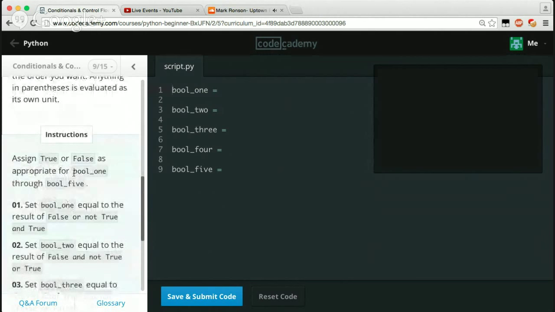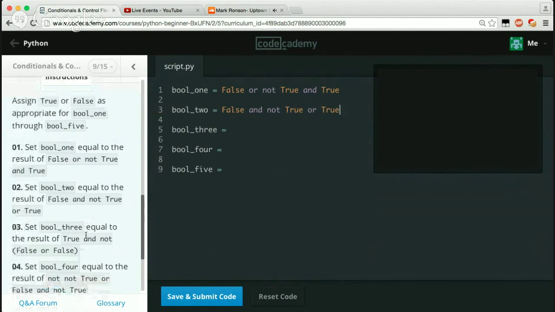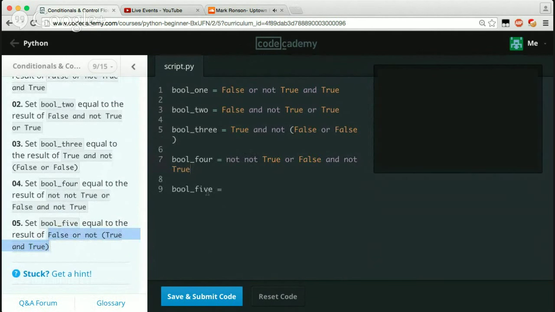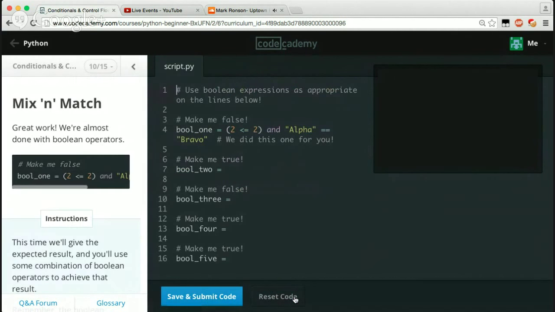So assign true or false as appropriate for bool 1 through bool 5. So false or true or not true and true. So we're just going to copy this, and once again, we'll just paste that in there. And then we'll copy this again. I think, honestly, they want you to figure this out on your own. But why waste your time when the interpreter will do it for you? The Python console will figure this out for you and assign the right value. So kind of cheating, but at the same time you're still not cheating, because why work harder when you can work smarter, you know?